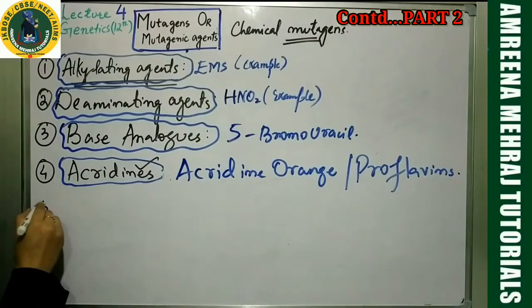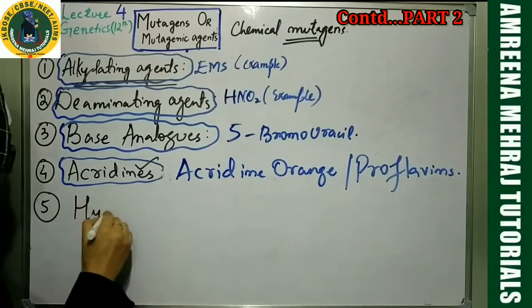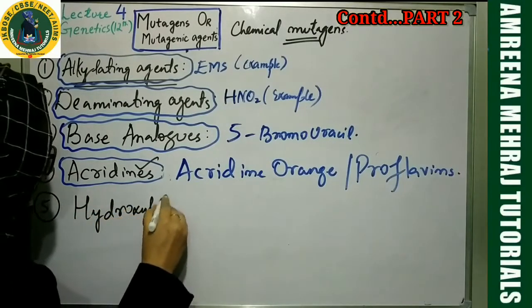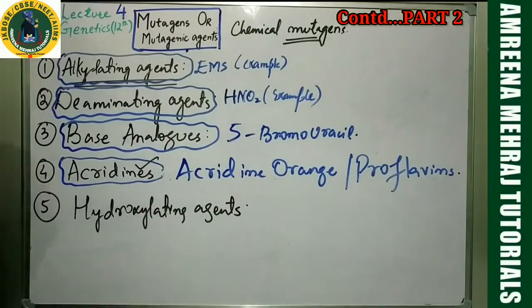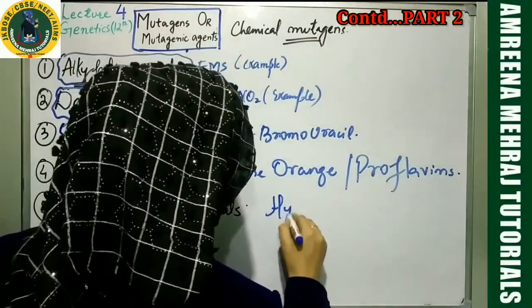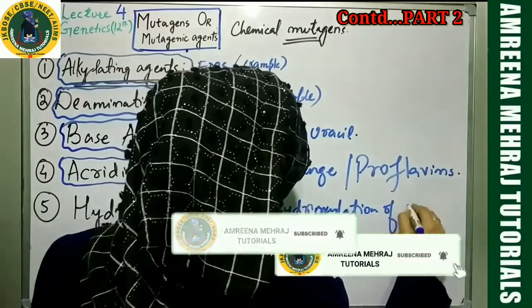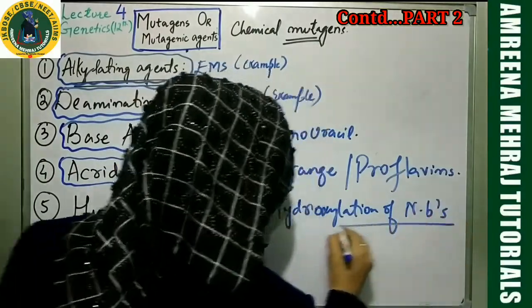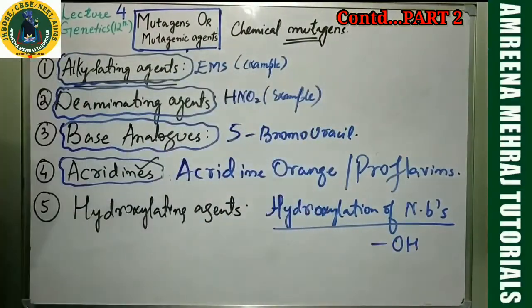The fifth type is, although I was supposed to omit this, but I will give you this also: hydroxylating agents. As the name indicates, they are the chemicals which will be causing hydroxylation of nitrogenous bases. Hydroxylation is the addition of which group? Addition of OH group. Hydroxylation is done by, for example, hydroxylamine, I'll quote that later.